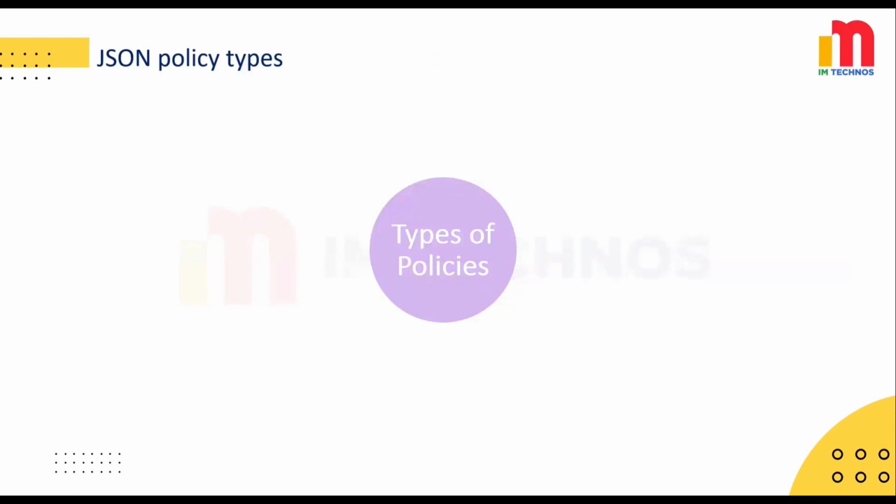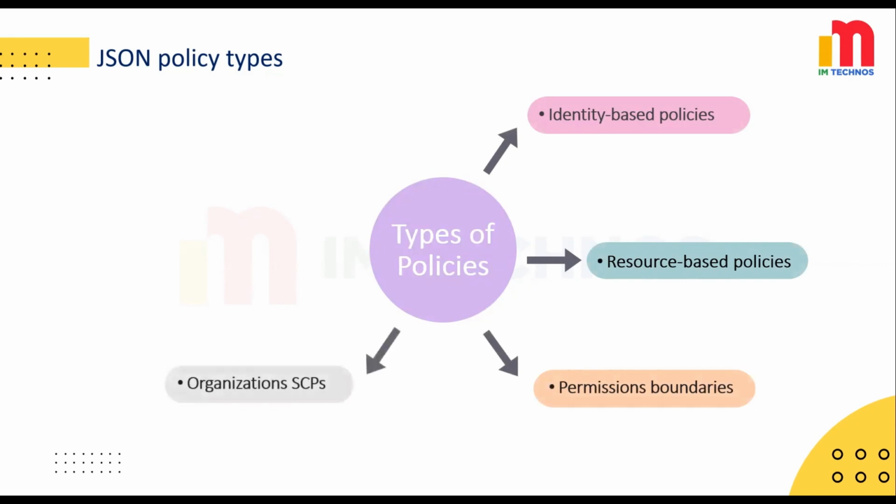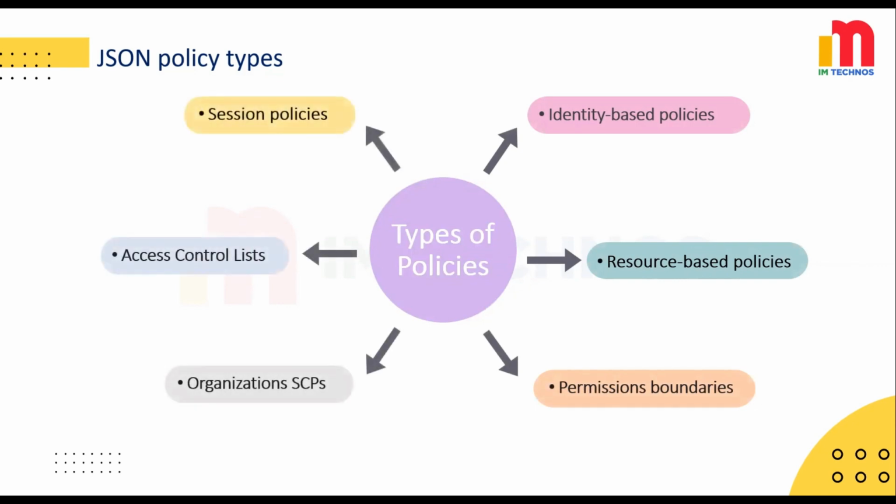AWS supports 6 types of policies: identity-based policies, resource-based policies, permission boundaries, organizations SCPs, access control list, and session policies. Identity-based policies and the policies used to set permission boundaries are JSON policy documents that you attach to a user or a role.